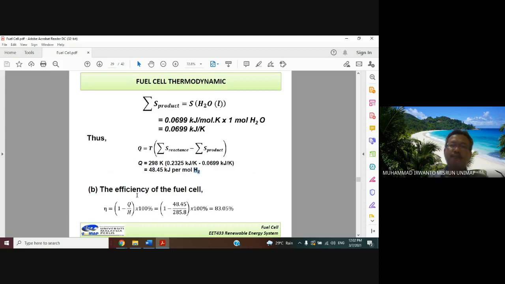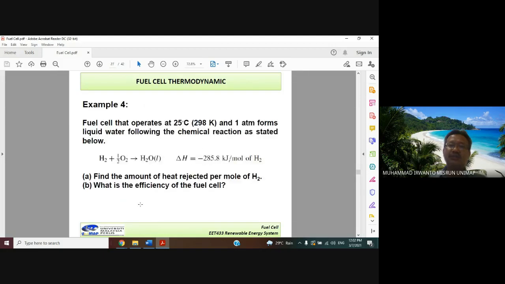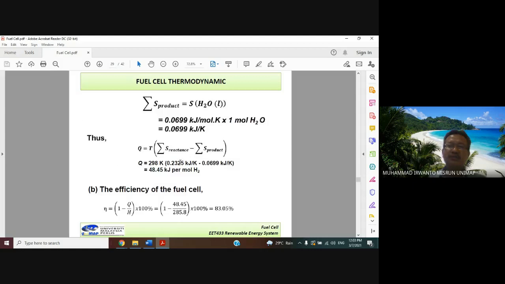Then we can find the efficiency. Efficiency is equal to 1 minus Q over H, multiplied by 100%. Q is from here and H is from the question, 285.8. Please take the magnitude value. So 1 minus 48.45 over 285.8, multiplied by 100%. We obtain the efficiency of the fuel cell as 83.05%. Okay, thank you very much.